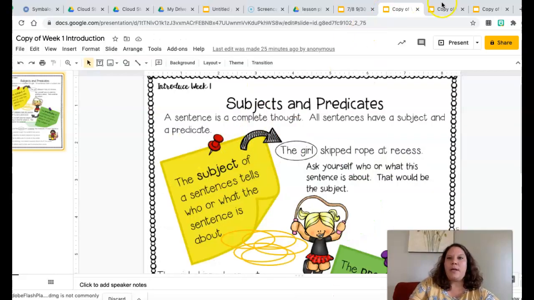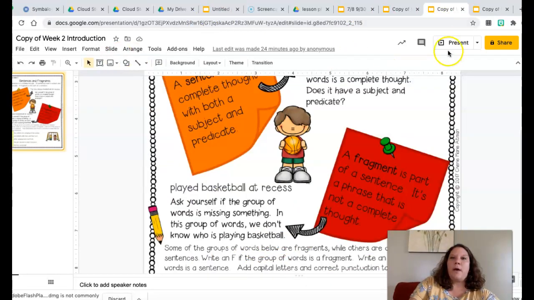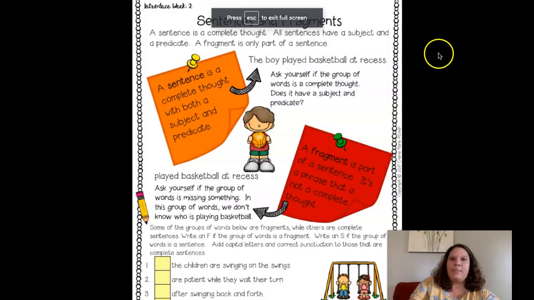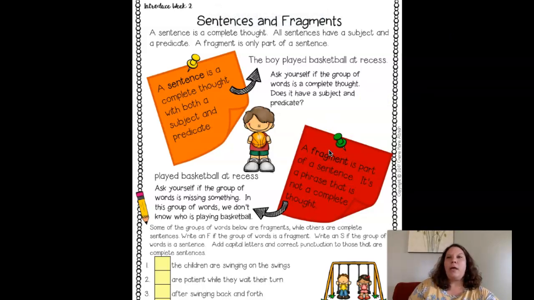After subjects and predicates, we learned about sentences and fragments. Okay, if you remember, a sentence is a complete thought. It's a sentence if it has a subject and a predicate. If it does not have both parts, if it's missing one or the other, it's either missing the subject or it's missing the predicate, it's a fragment.